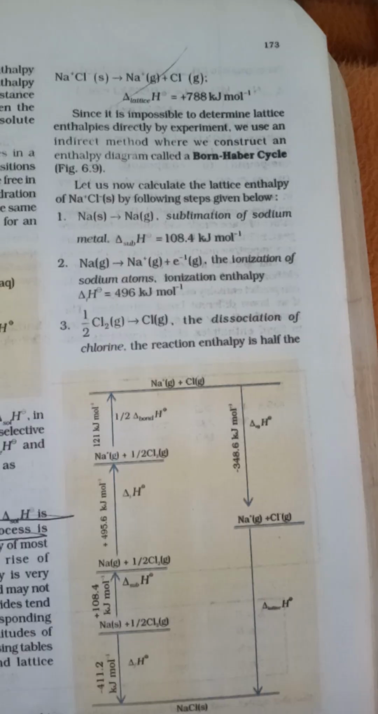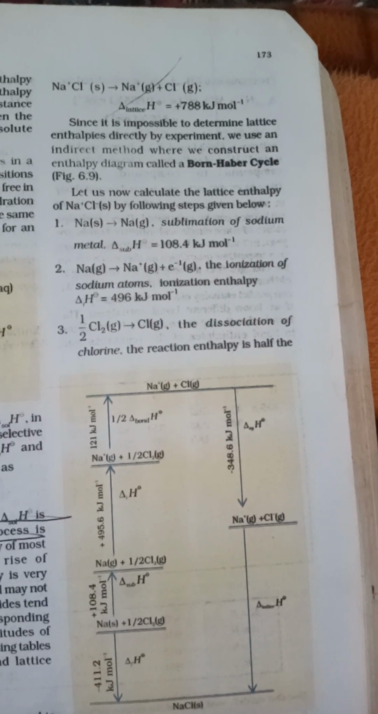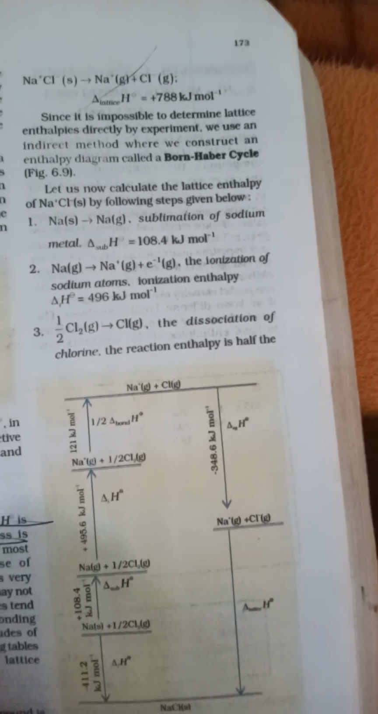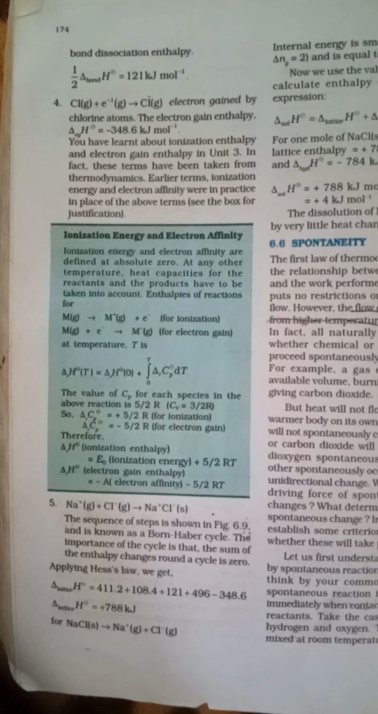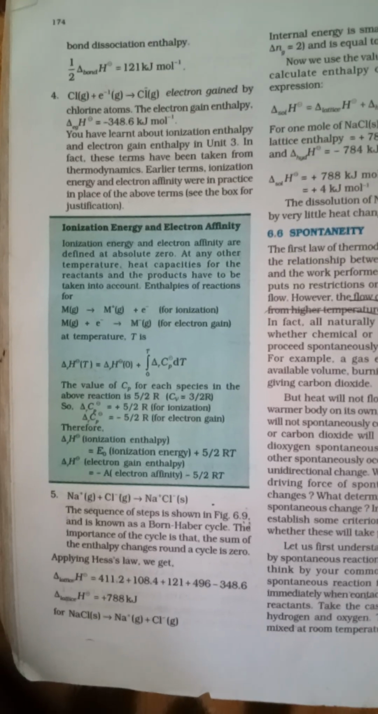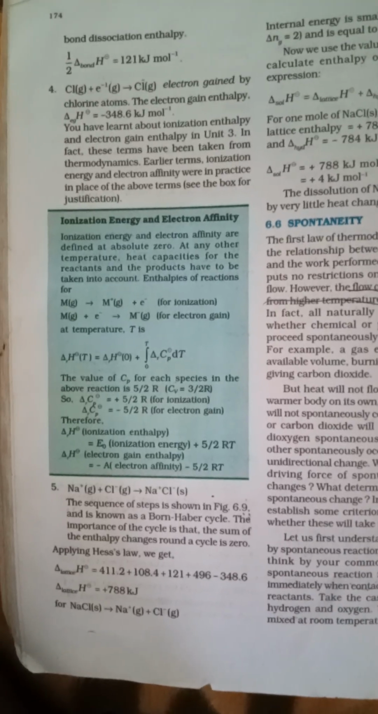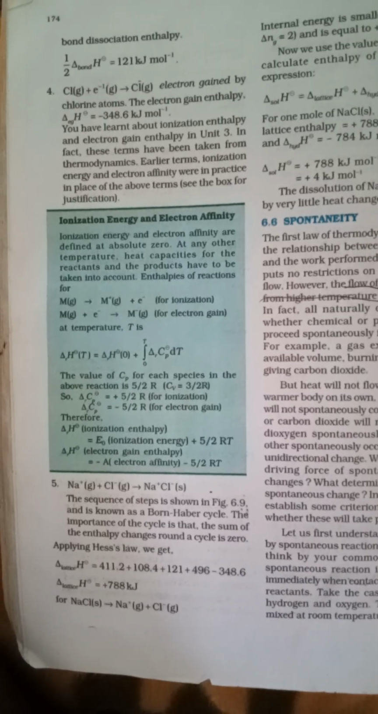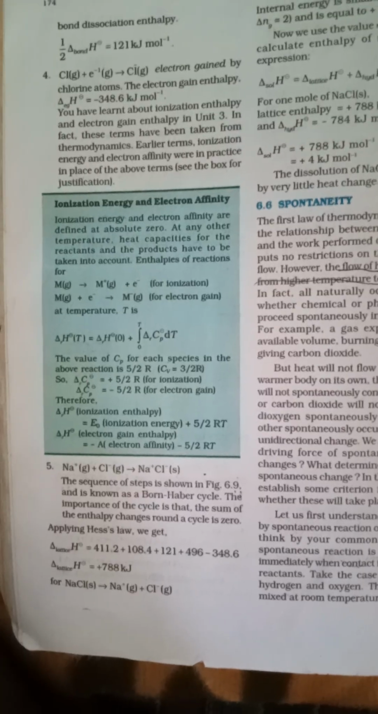Na(s) to Na(g): sublimation of sodium metal. Na(g) to Na+(g) plus electron: ionization of sodium atoms, the ionization enthalpy. 1/2 Cl2(g) to Cl(g): dissociation of chlorine, where the reaction enthalpy is half the bond dissociation enthalpy. Electron gained by chlorine gives the electron gain enthalpy. You have learned about ionization enthalpy and electron gain enthalpy. In fact, these terms have been taken from thermodynamics. Earlier, the terms ionization energy and electron affinity were in practice in place of the above terms. See the box for justification.